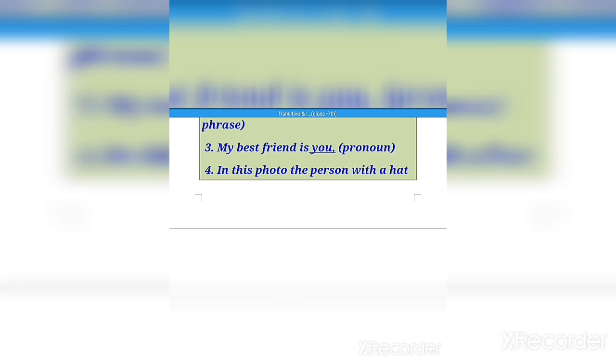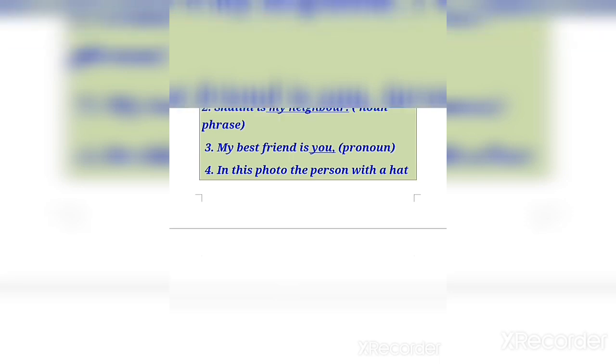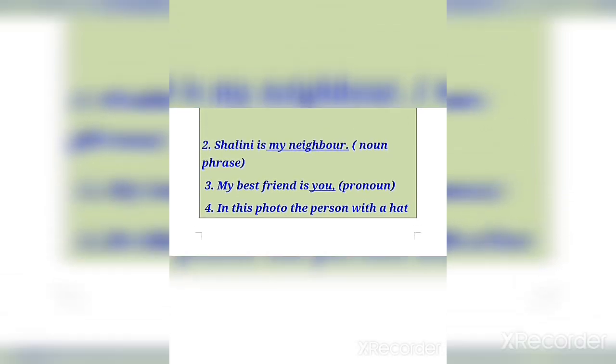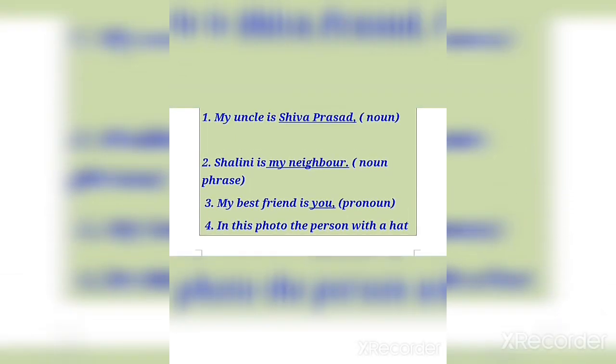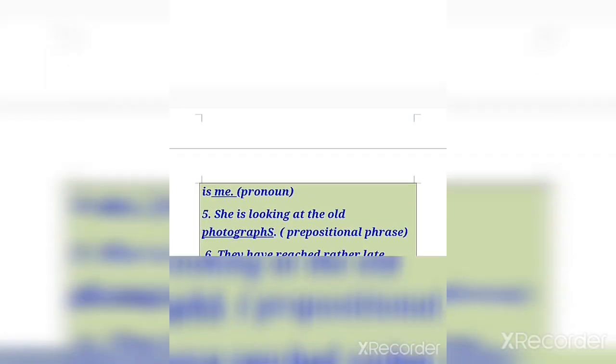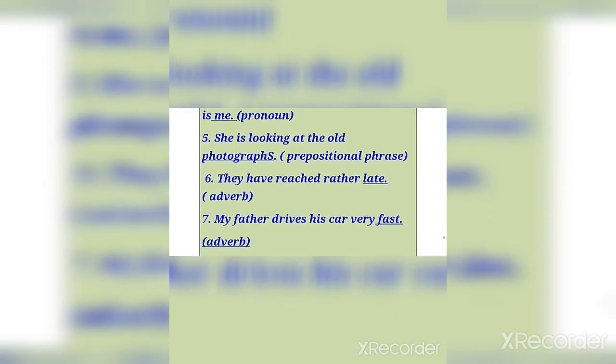Third says, my best friend is you. So here the word you is a pronoun, used as a complement in the sentence. Number 4 says, in this photo the person with a hat is me. Again it is a pronoun that is used as a complement.